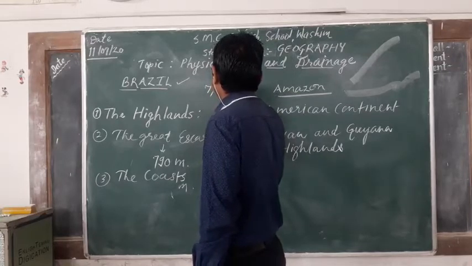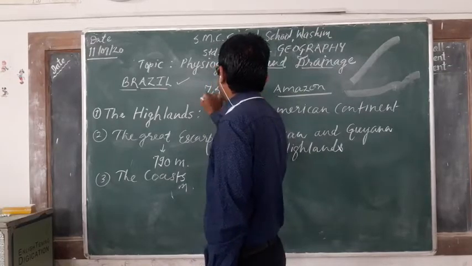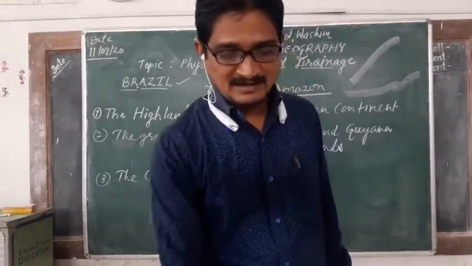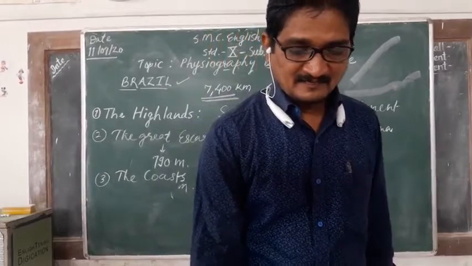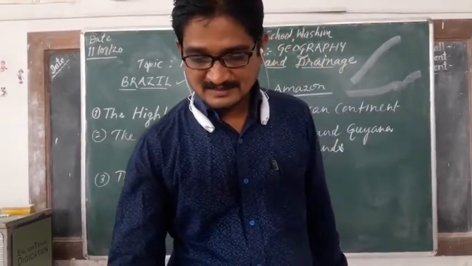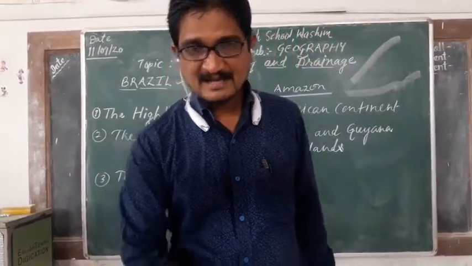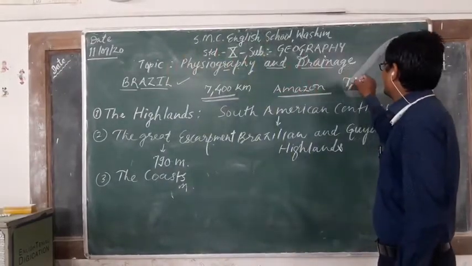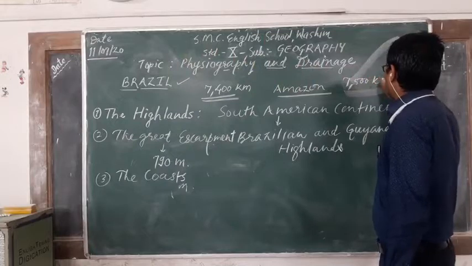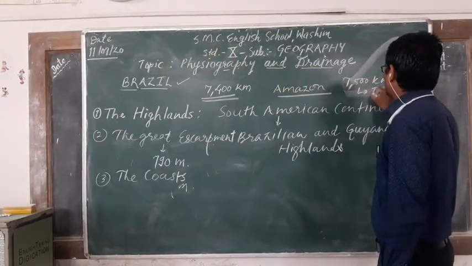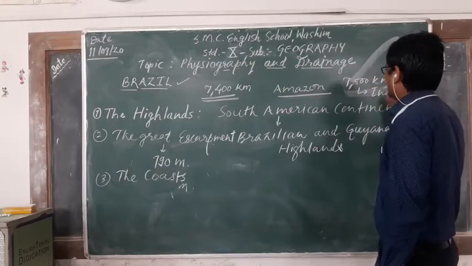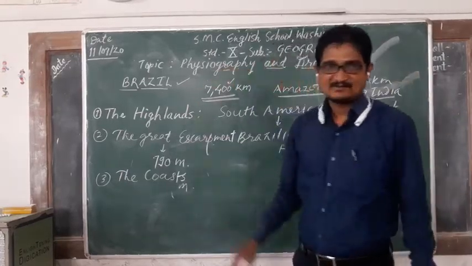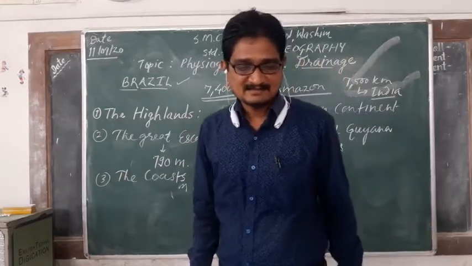Brazil has 7,400 kilometers of coastline, and India has a 7,500 kilometer coastline. Brazil has 7,400, so note this down for a fill in the blank.